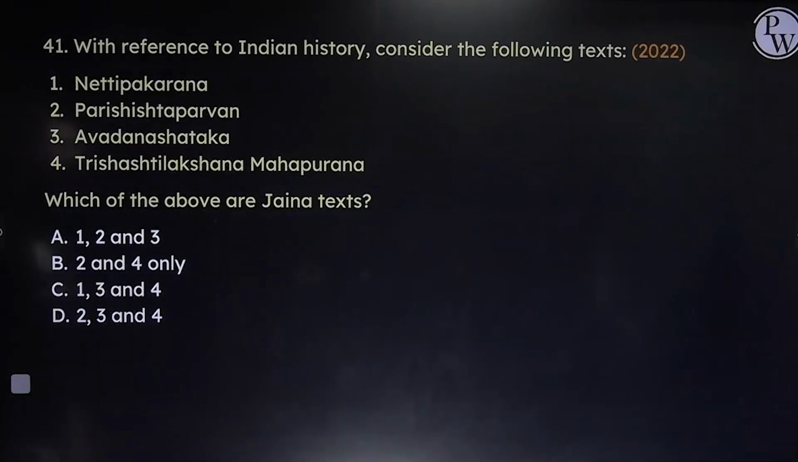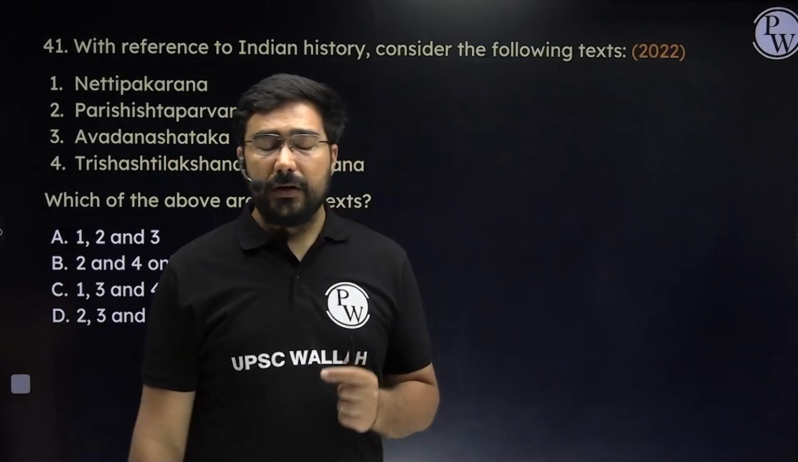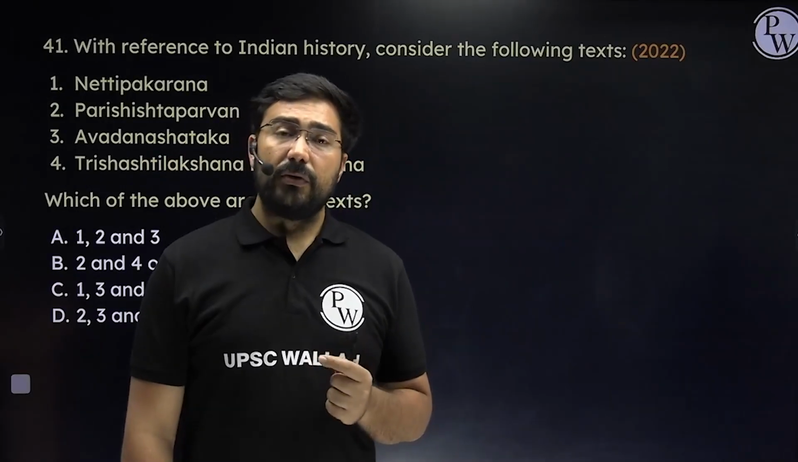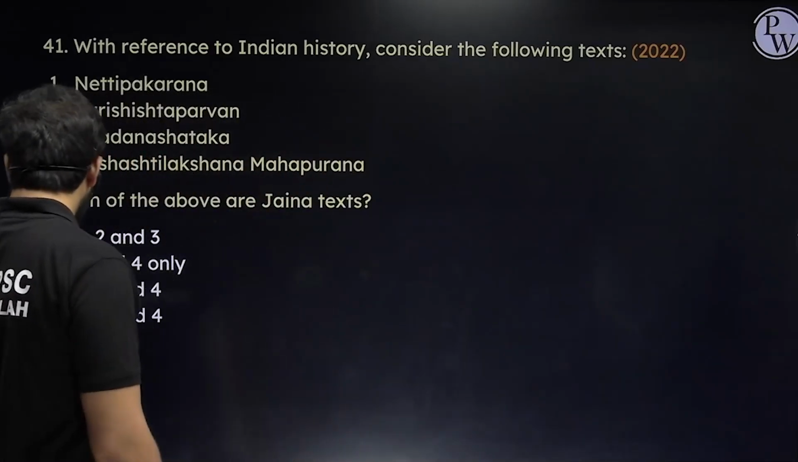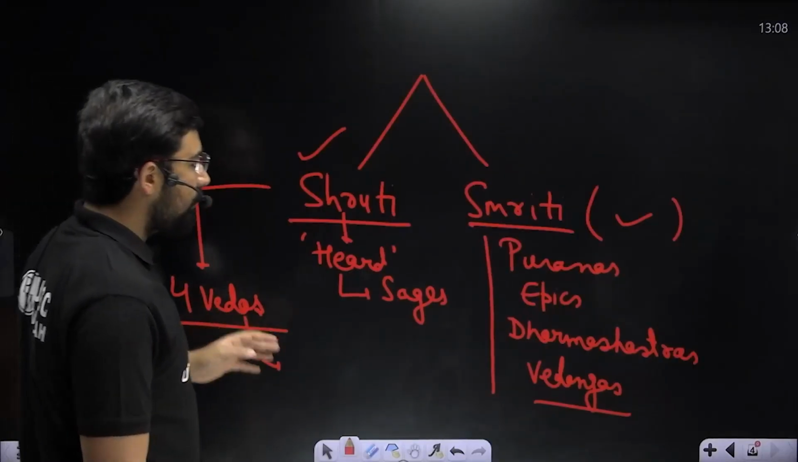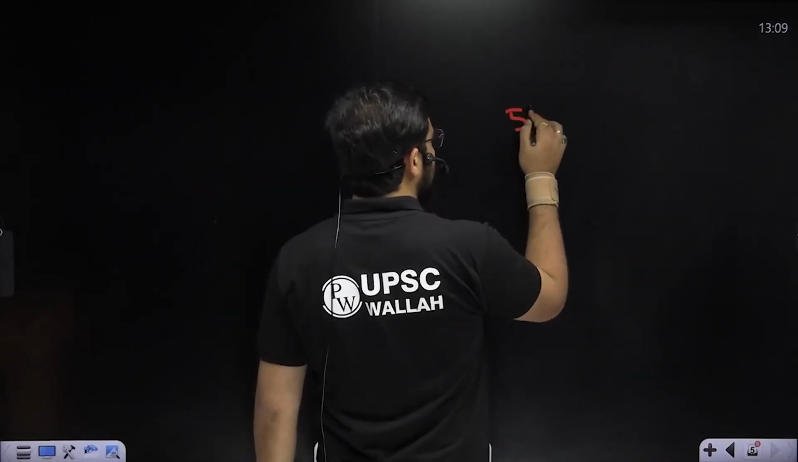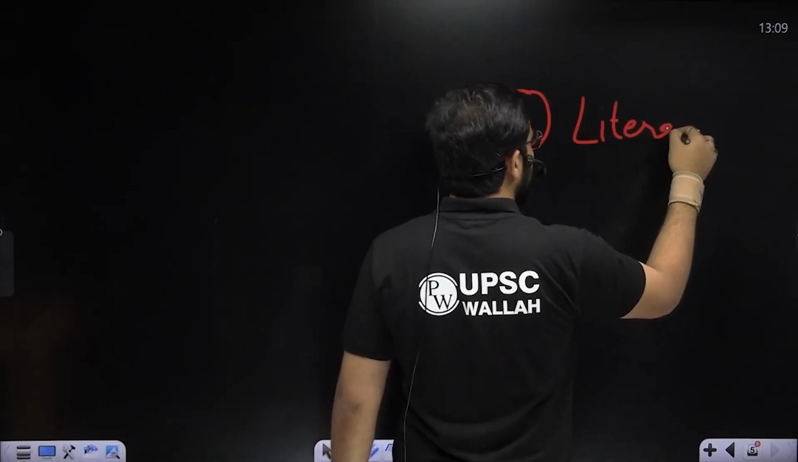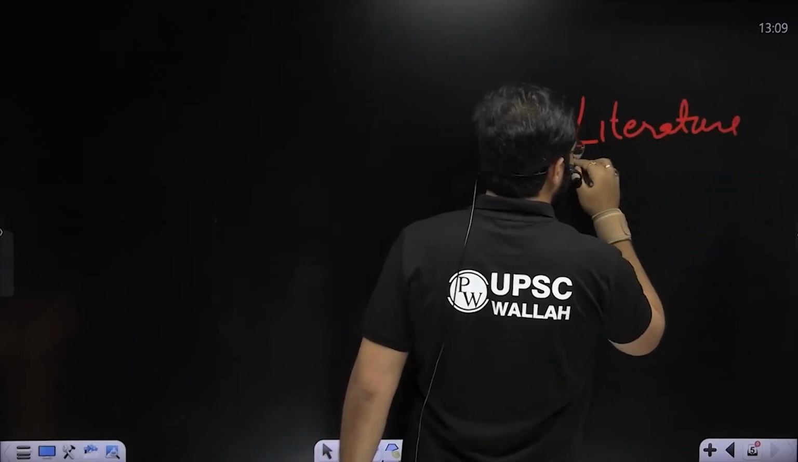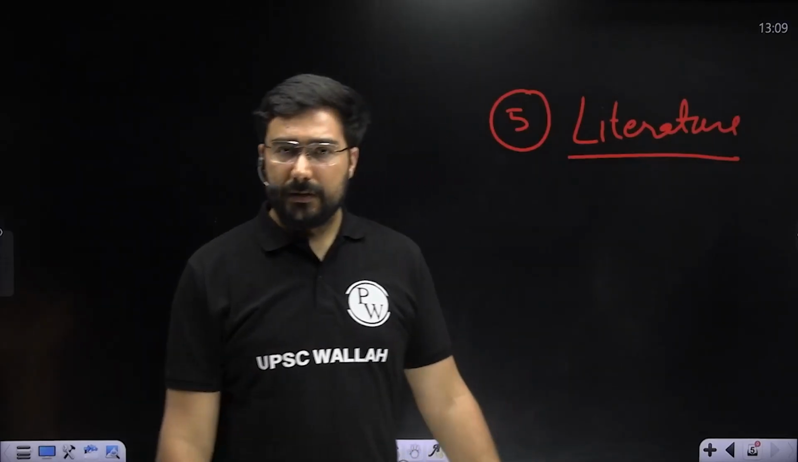With reference to Indian history, consider the following texts. Again, these are the kinds of questions which become difficult for an average student. Why? They do not remember literature at all. That's why another thing which I would like all of you to focus on is literature in general. The fifth part is please read literature. Literature is important. Not only Buddhism and Jainism, multiple parts are there, right?